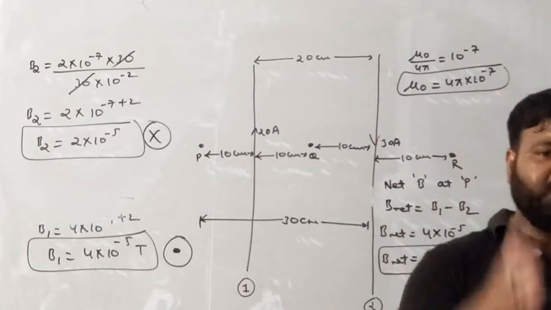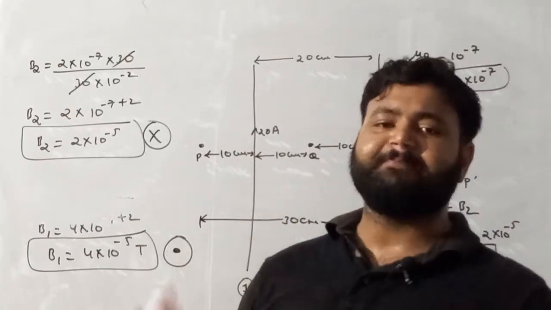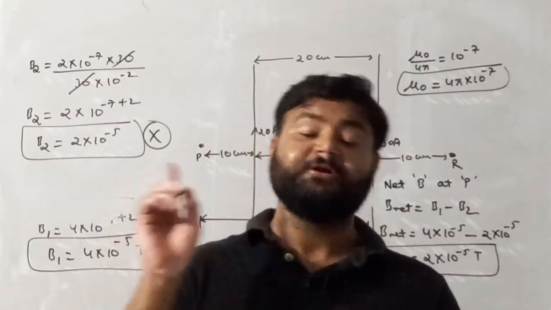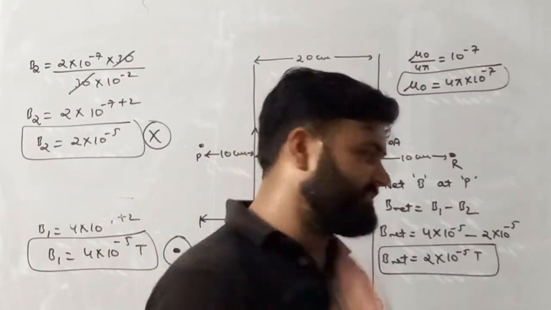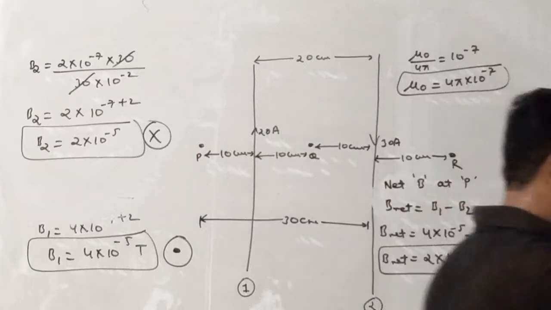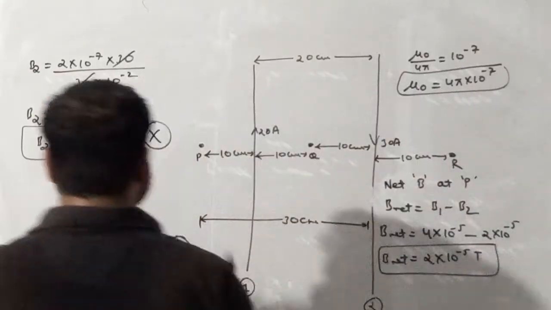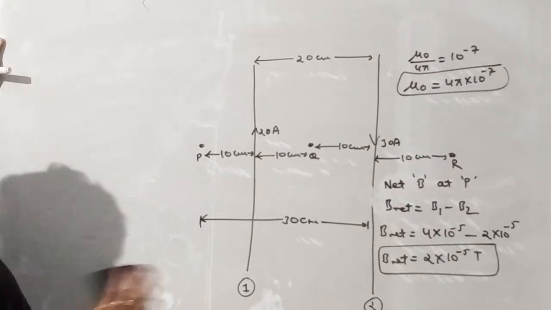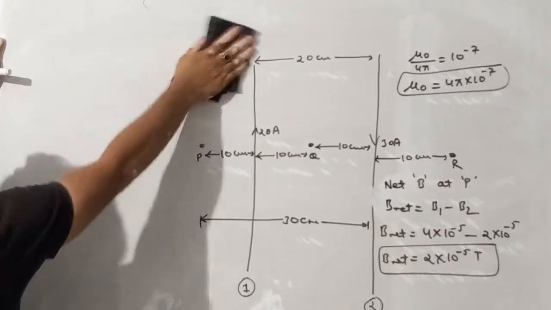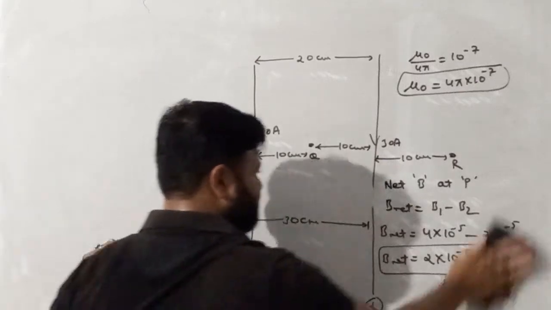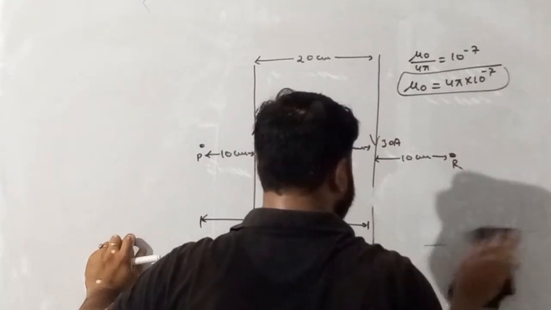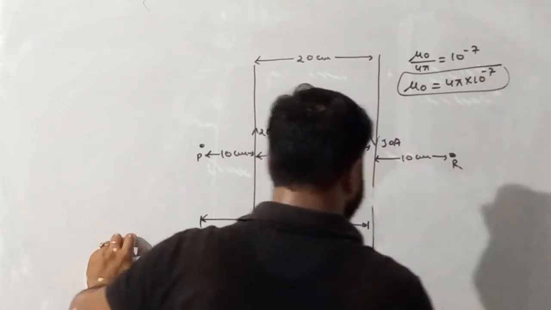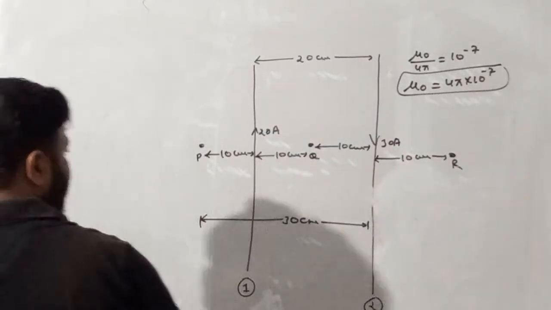Remember, if two wires are there and you want to find magnetic field at any point P, you have to find magnetic field due to both the wires. Remember this thing. Now moving forward, let's discuss the magnetic field at point Q. So write down magnetic field at point Q. Then we'll find magnetic field at point R. So first of all, find magnetic field at point Q.